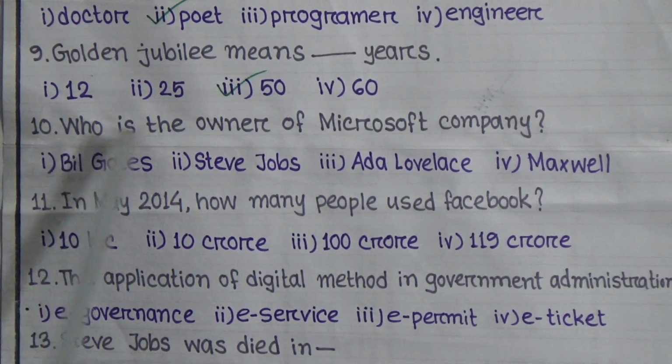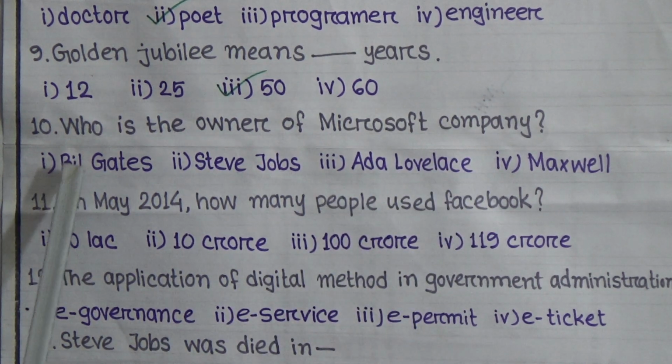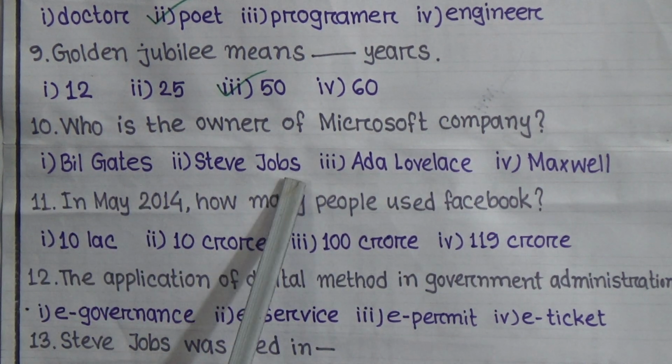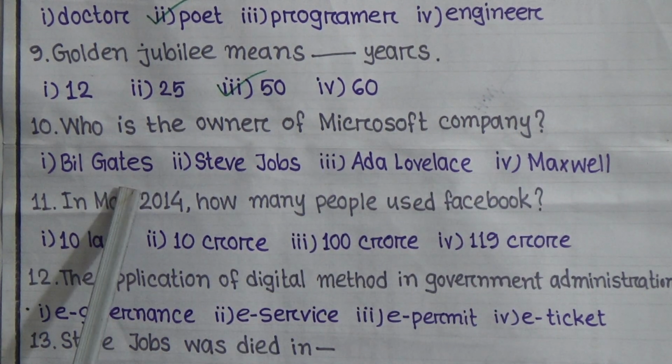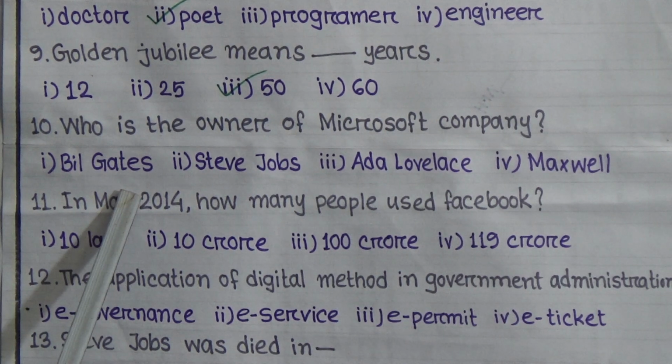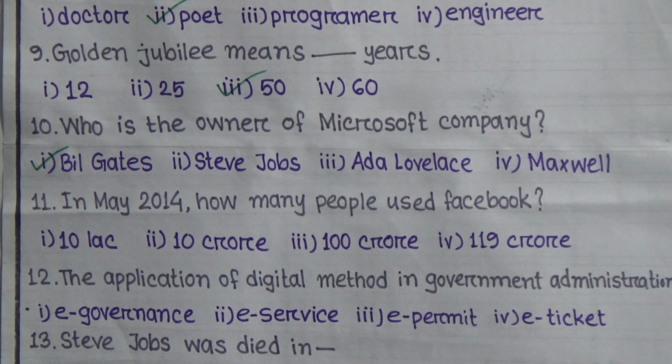Question number 10. Who is the owner of Microsoft company? Options are Bill Gates, Steve Jobs, Ada Lovelace, Maxwell. We know Bill Gates is the owner of Microsoft company. So it will be option 1.